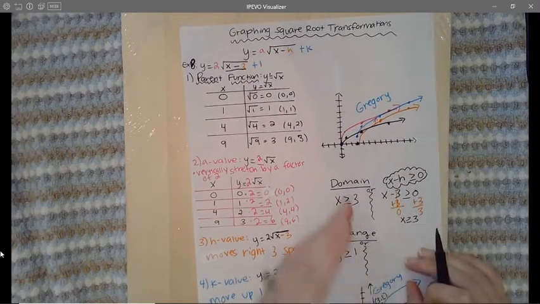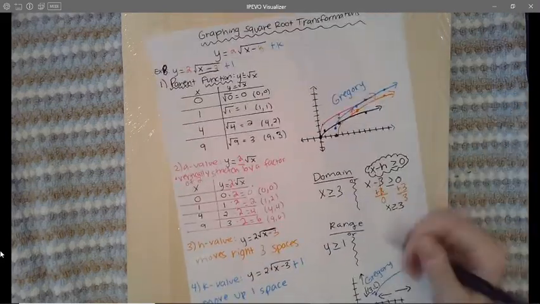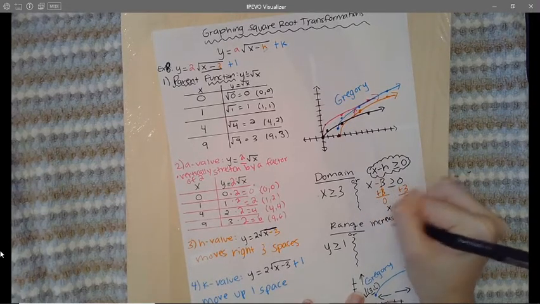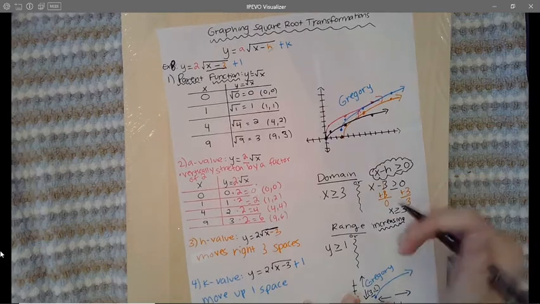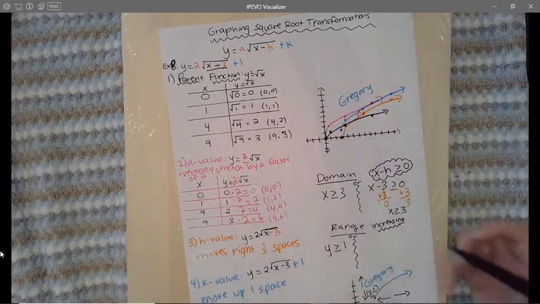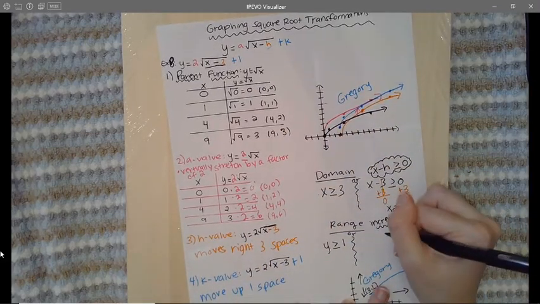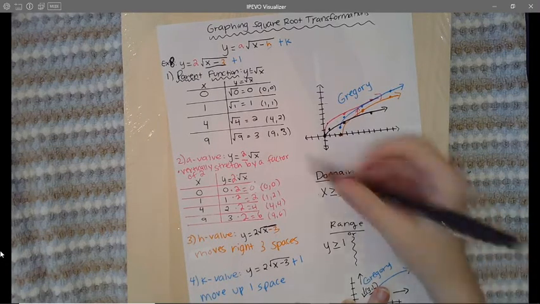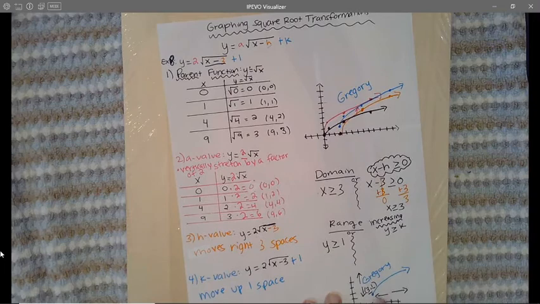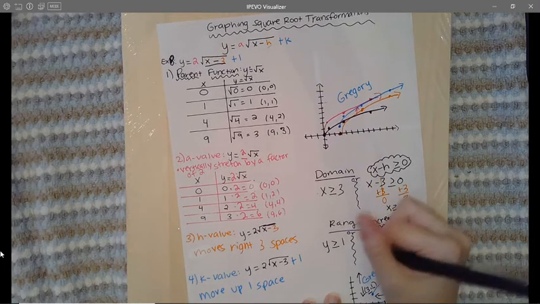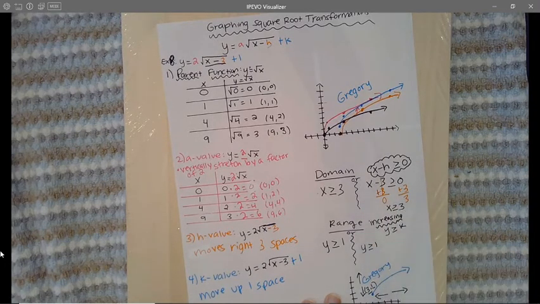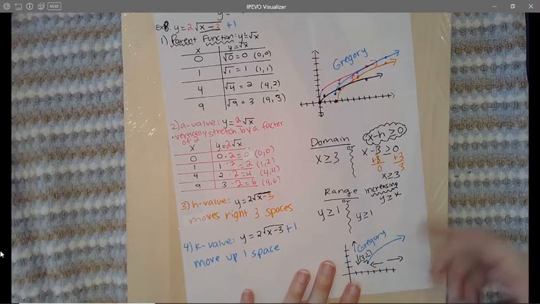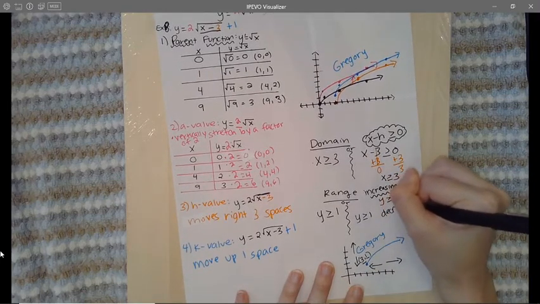Okay, so if your graph is increasing, so if it's headed upward, you can simply say the range is y is greater than or equal to the k value. So my k value is 1, my graph is increasing, so I can say y is greater than or equal to 1. Now, if the graph was decreasing, so headed downward,